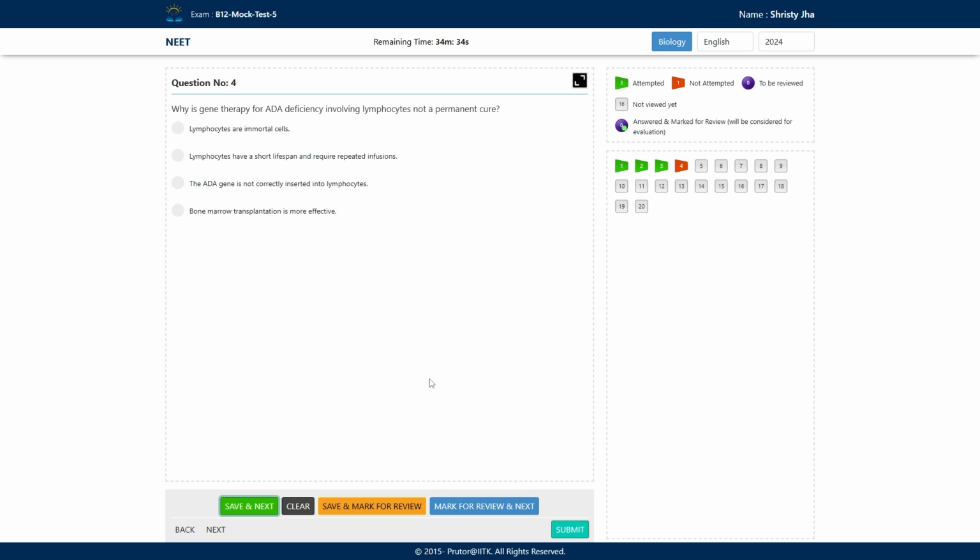Why is it so? Let's see the options. First option says the lymphocytes are immortal cells. Immortal cells means they cannot die, but that is not true. Lymphocytes can die. Second option says lymphocytes have a short lifespan and require repeated infusion.